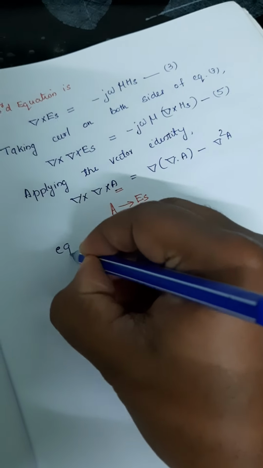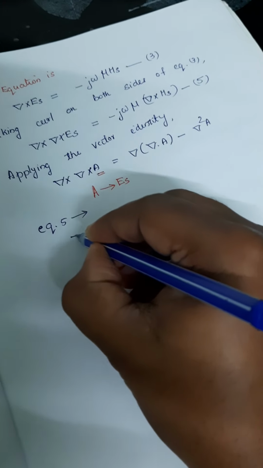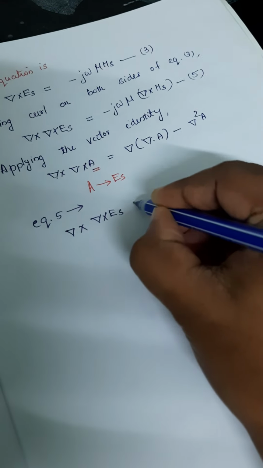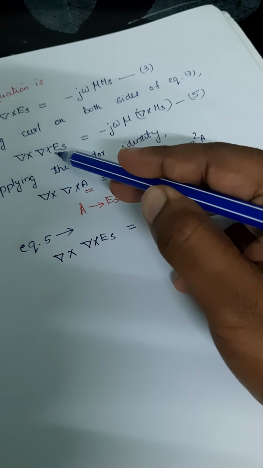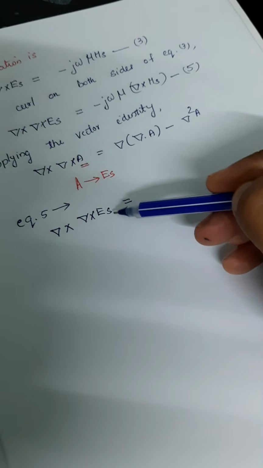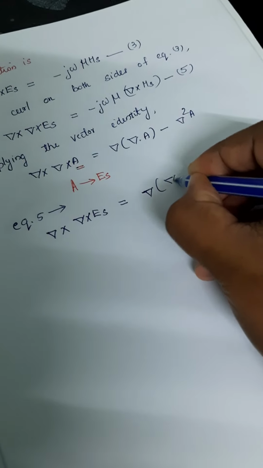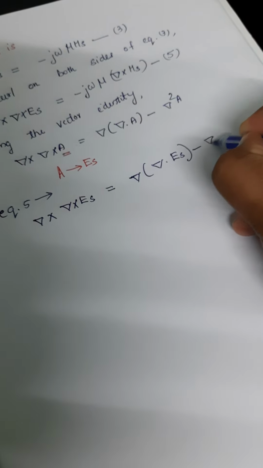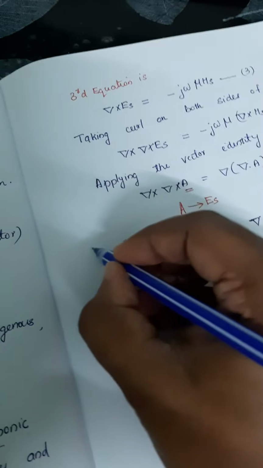So our equation number 5 becomes del cross E of s. If we apply the identity to the left hand side of equation number 5, this del cross del cross E of s can be written as del into del dot E of s minus del square E of s. This is the left hand side of equation number 5.